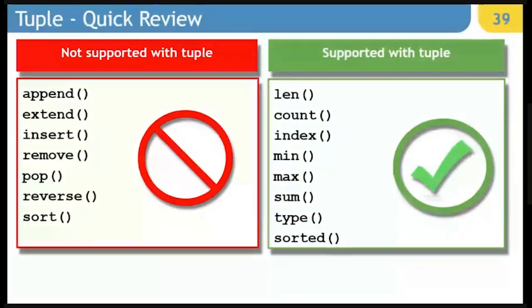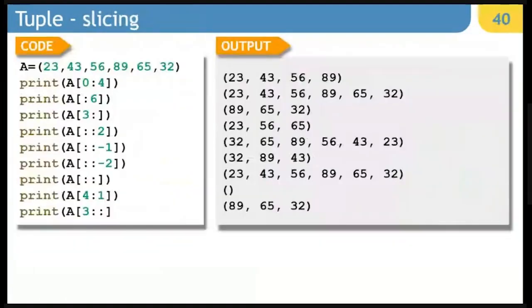Len, count, index, min, max, sum, type, and sorted. All these will work with tuple, right? So in one single screen, at the end of this topic, you can tell them that these are non-supported and these are supported methods and functions.